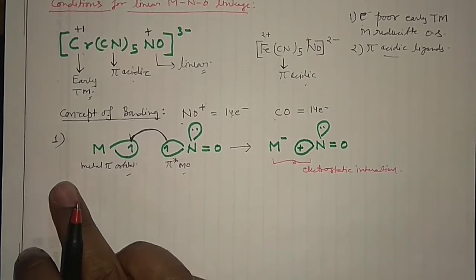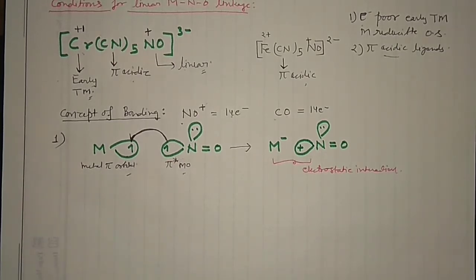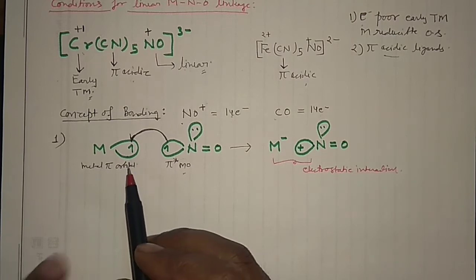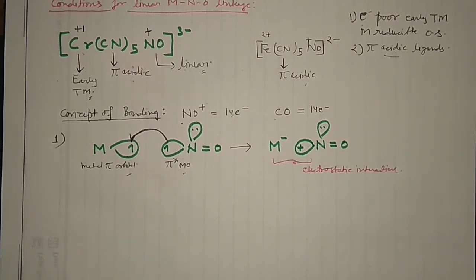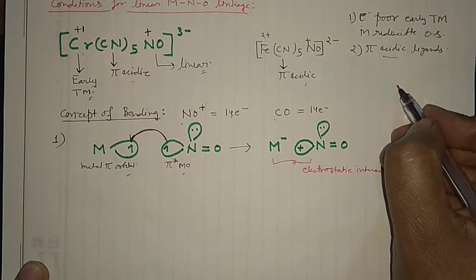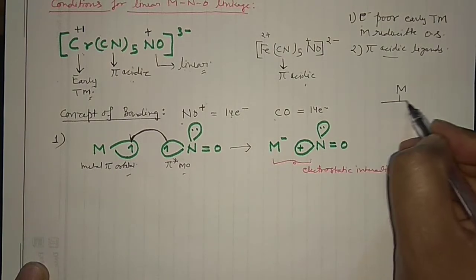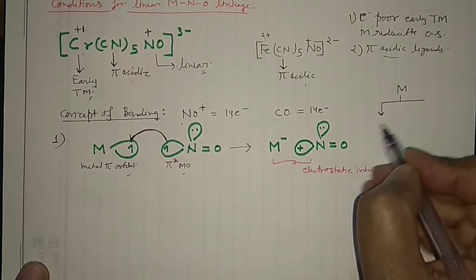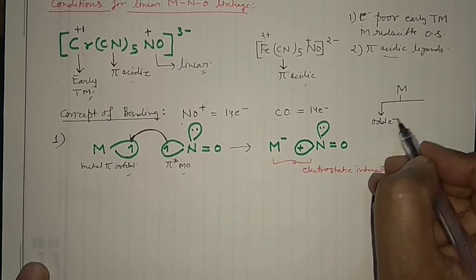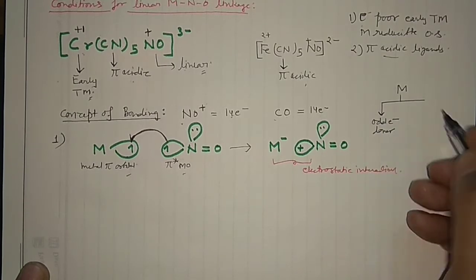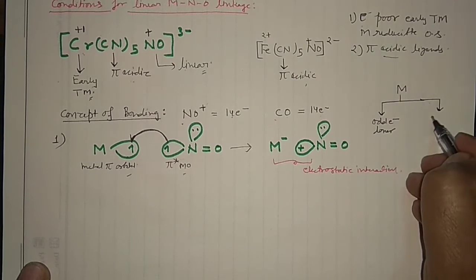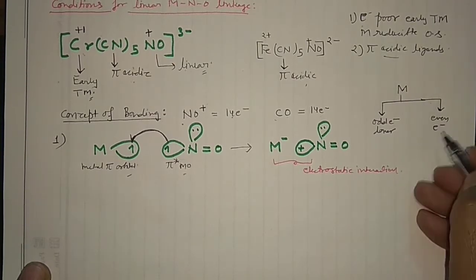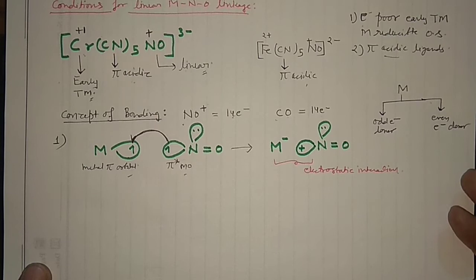Okay, so this is step number 1, and then see, first of all you can think in that manner also. I missed this particular point here. See, you can have your metal, and this metal may be an odd electron donor, right? And metal can also be an even electron donor.